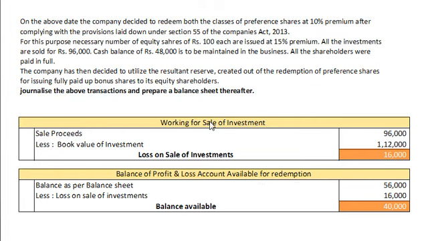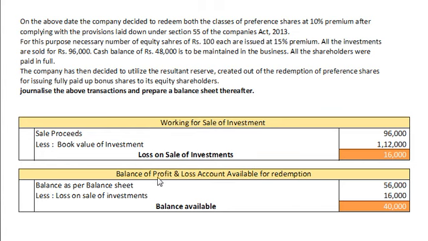Here, working note number 1 for sale of investment. Sale proceeds of investment rupees 96,000. Here it is informed that all the investments are sold for rupees 96,000, whereas book value of investment, that is as per balance sheet, is rupees 1,12,000. So we have a loss of rupees 16,000 on sale of investment, and due to this loss our balance in profit and loss account will reduce.